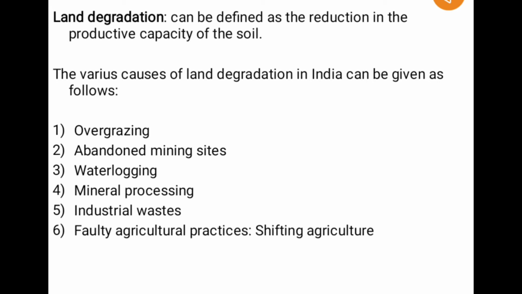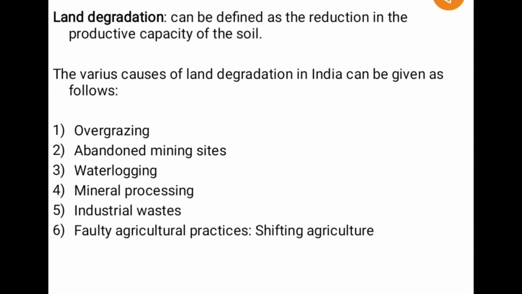We know that the soil is that part of the land, the upper part of the land, which is fertile, and it is this soil that supports the growth of vegetation as well as crops. So land degradation means that when the productive capacity or the fertility of the soil has been reduced, then it is called land degradation.